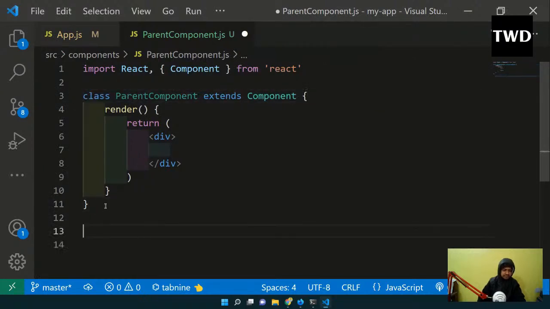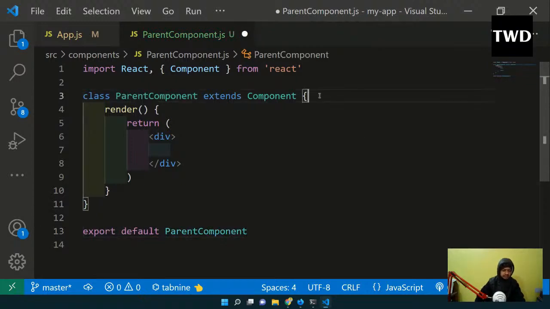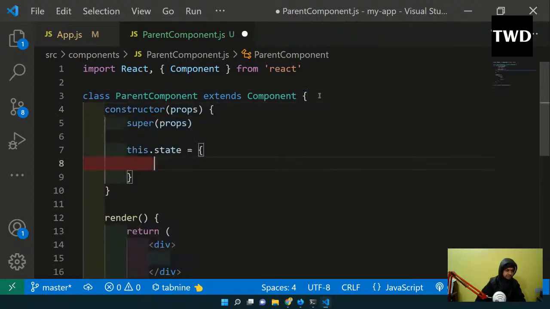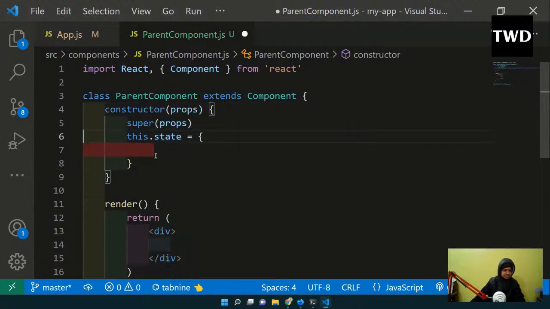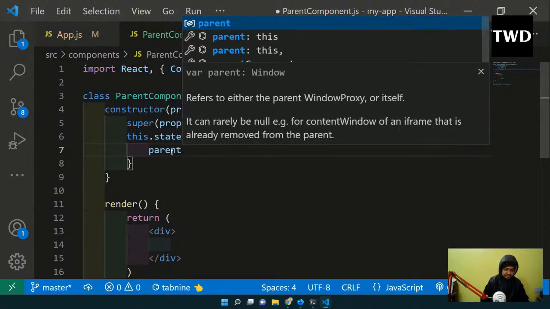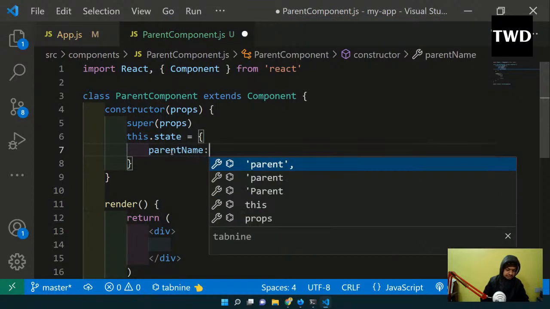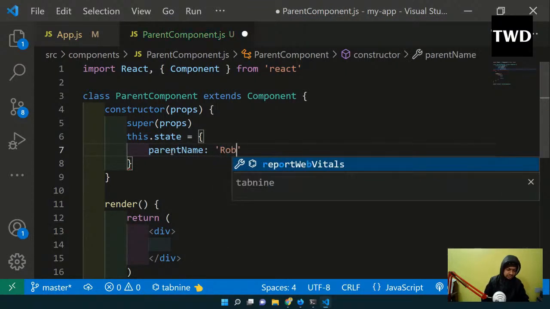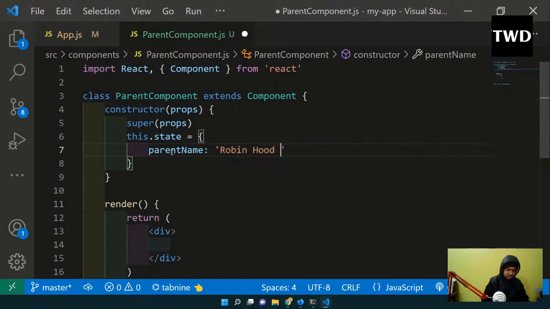Export default ParentComponent I'm doing, and here a const parentName is Robin Hood Senior.